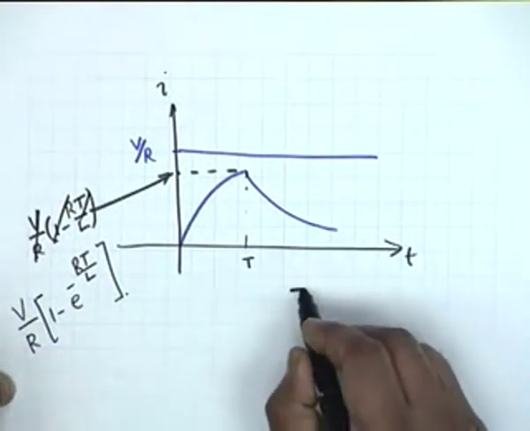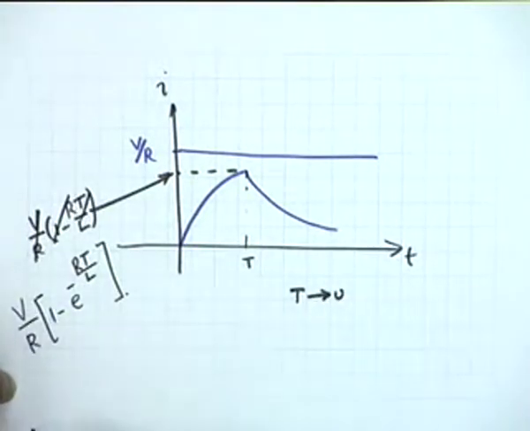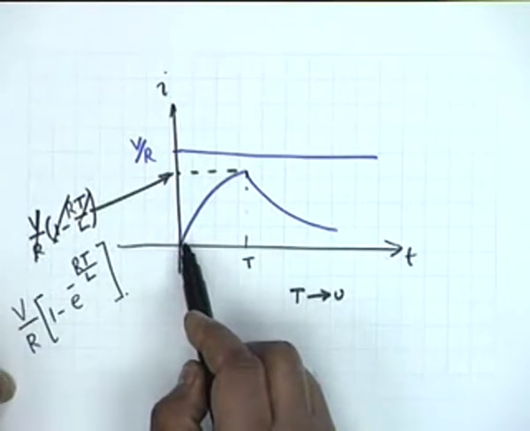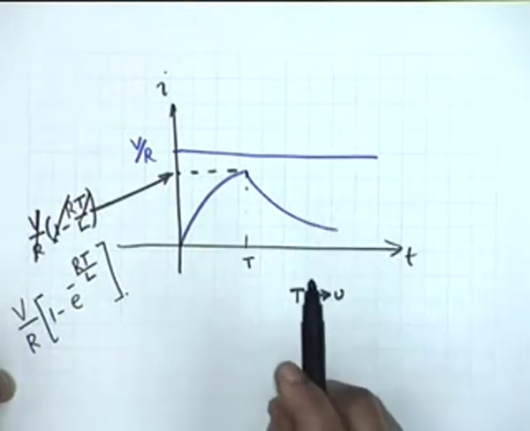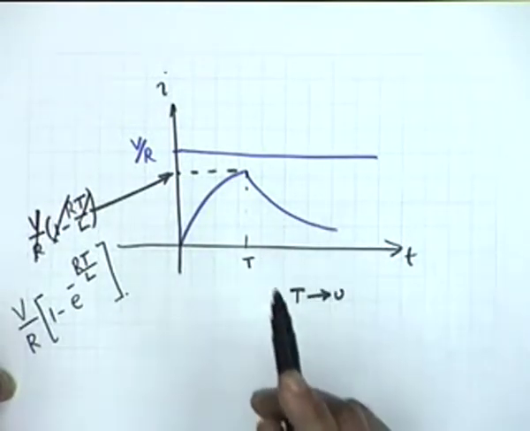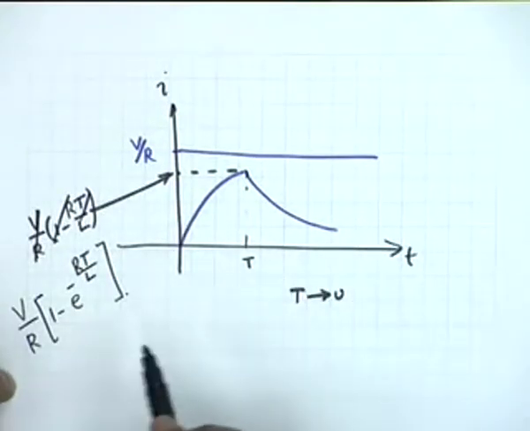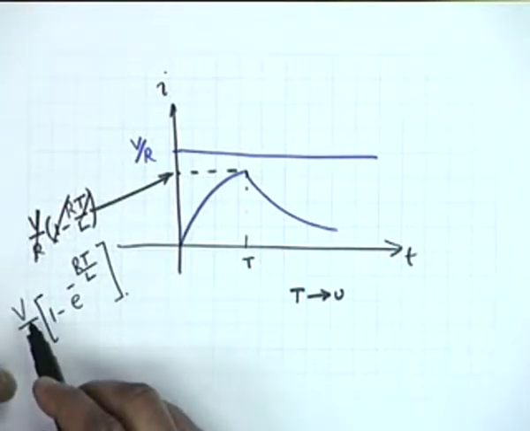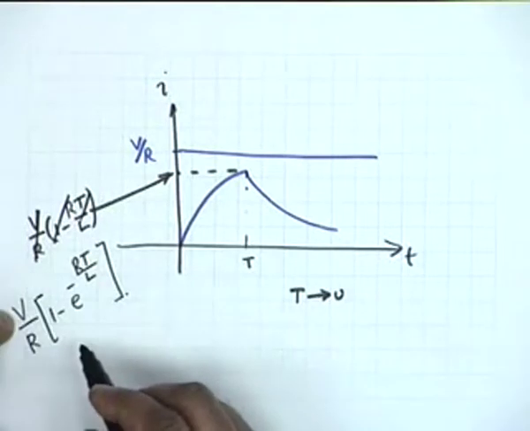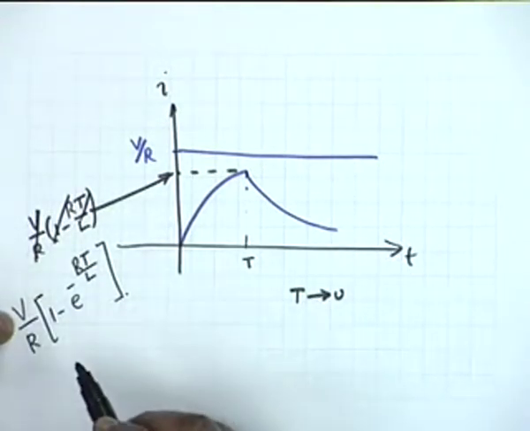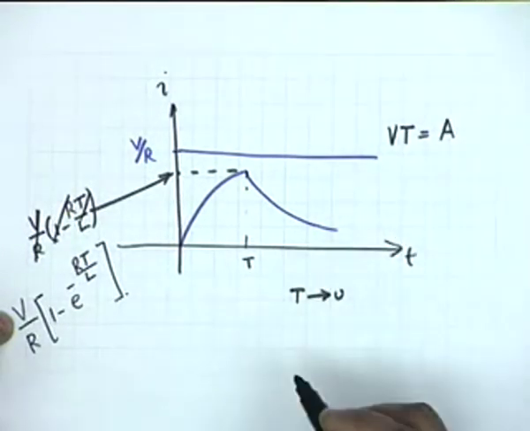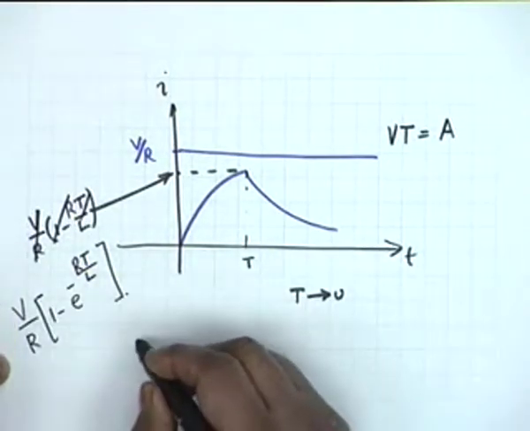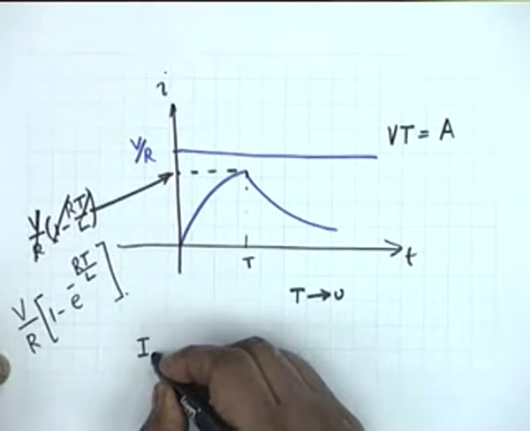The point is, now when capital T tends to 0, obviously what will happen is that this rise shall be limited from 0 minus to 0 plus, and then it will decay. What we wish to find out is what will be the height under this condition. There is a small trick involved here. It is a slightly tricky problem because capital V goes to infinity, capital T goes to 0. So instead of capital V, let us use the quantity which remains a constant, which is capital V times T, which is equal to capital A, and therefore the maximum current, if I call that I max,